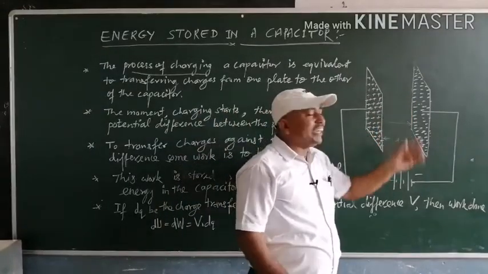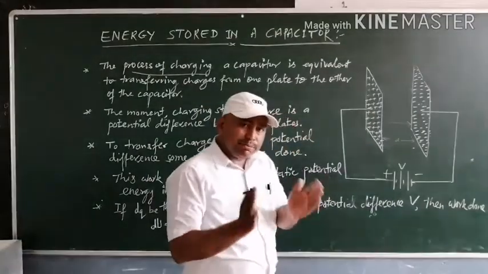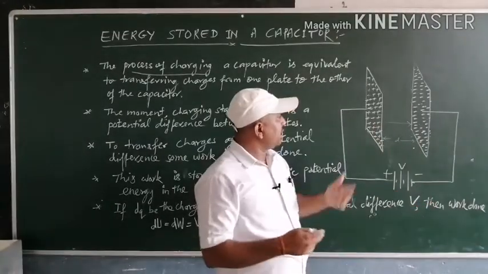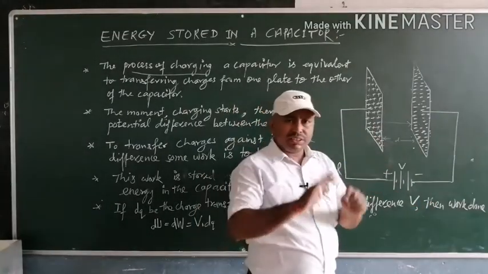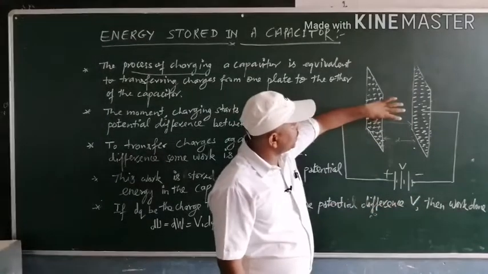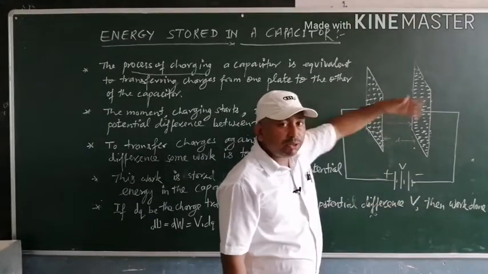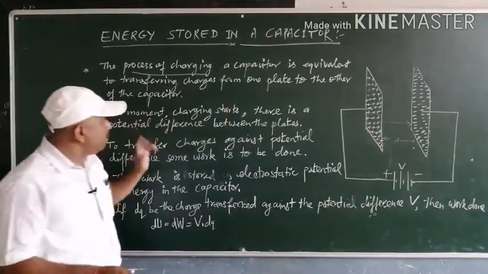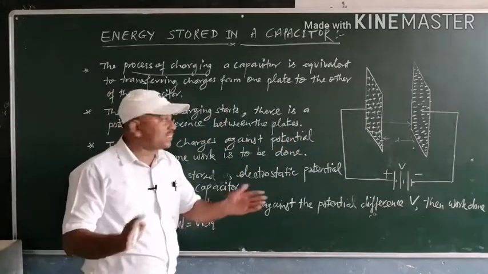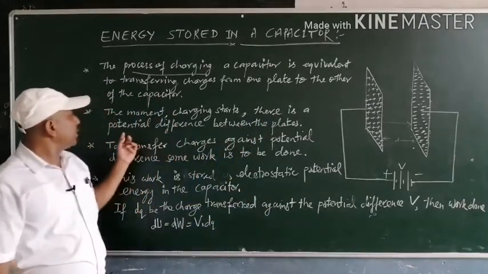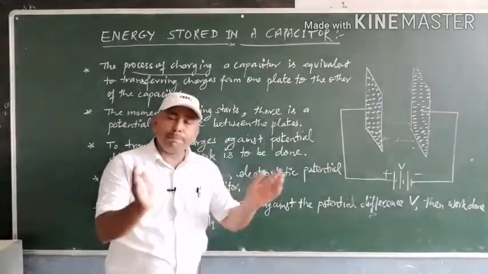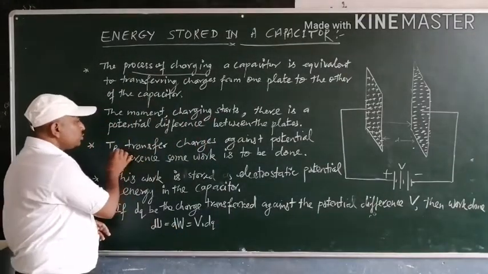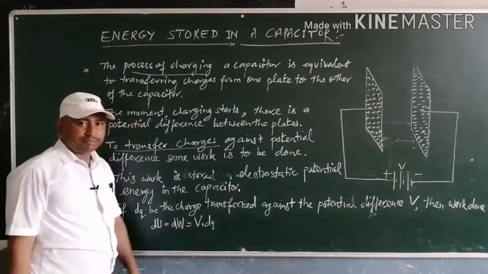So suppose that at an instant of time, the charge present on the capacitor is q and the capacitance of this capacitor is c, then the potential difference will be equal to q by c. So the moment charging starts, there is a potential difference between the plates. Okay, and the third concept is to transfer charges.